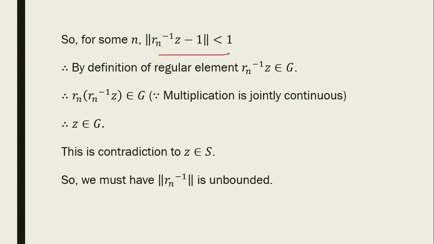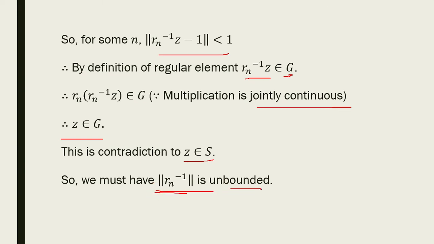By definition of regular element, Rn inverse into Z belongs to G, because multiplication is jointly continuous. So Z belongs to G. This is a contradiction to Z belonging to S, because G is the complement of S and S is the complement of G. So we must have that norm Rn inverse is unbounded.